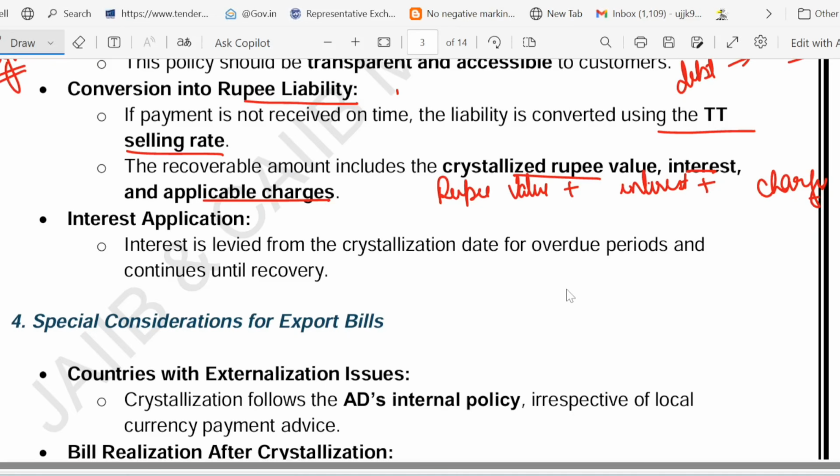So like a library fine. Have you ever paid a library fine? Let me give you one example to make it more clear. Like a library fine, if you don't return a book on time, you owe the book value plus a daily fine until you pay. That is the point here.